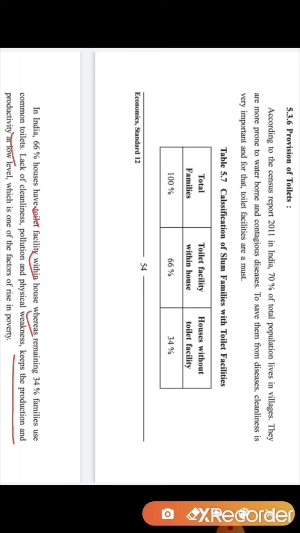As the people are affected by different diseases, the production goes down. The productivity of the human being decreases and they are not able to go to work, and that is the reason for poverty.